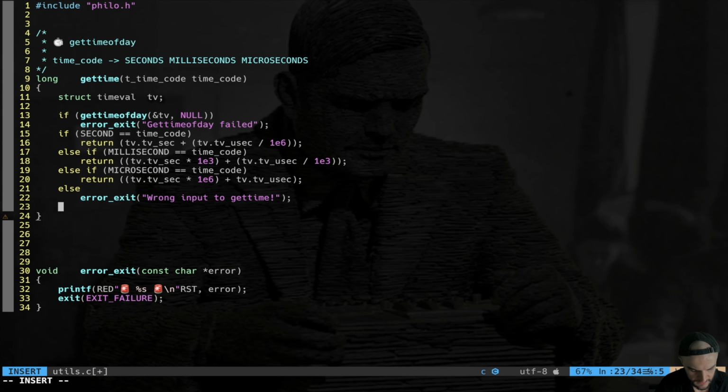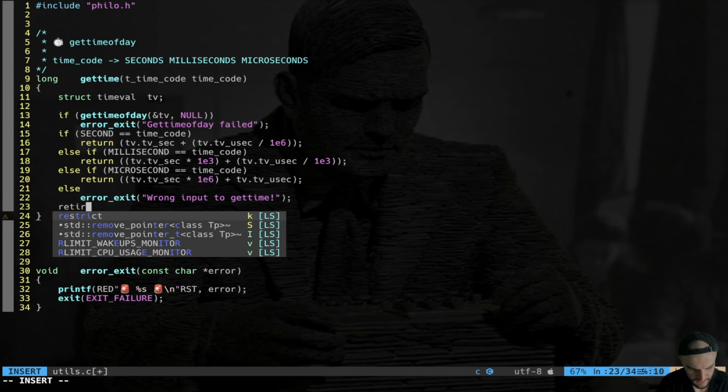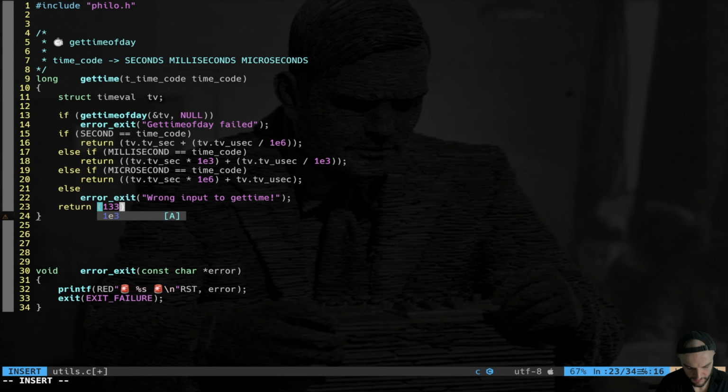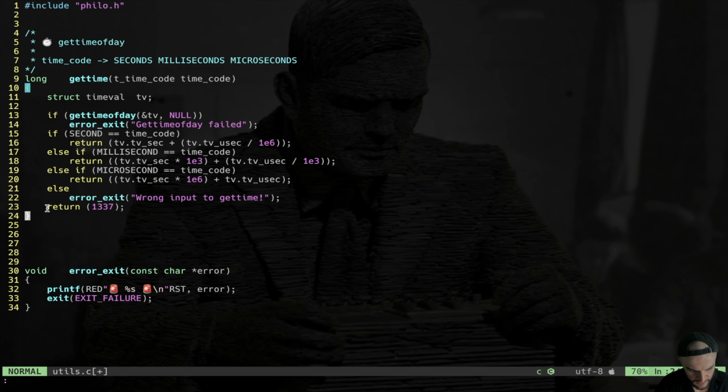Then here we get a mistake. Let's do return 1337. This is just to trick. I will never reach this line, right? Because I have my error exit, but this is giving me an error, so I just do this to trick that. So we have our chronometer. Thanks to gettimeofday, we can get seconds, milliseconds, microseconds elapsed from 1970. That's what we're going to use to get the time in our simulation.